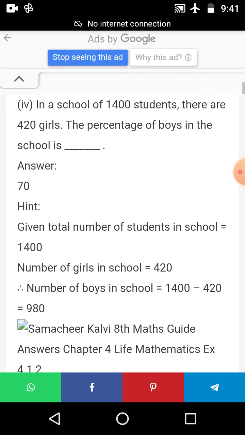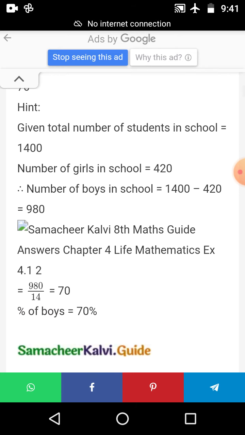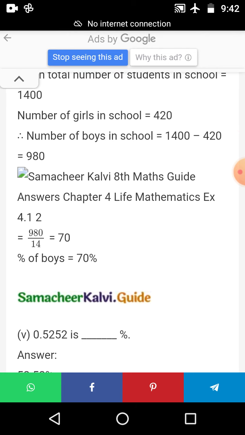In a school of 1400 students, there are 420 girls. They have asked the percentage of boys. You can simply find it. You have to find the number of boys first, then the percentage. The number of boys will be 1400 minus 420, which gives 980. Then find the percentage of it. For finding percentage you have to multiply it by 100. Then it will be 70%.